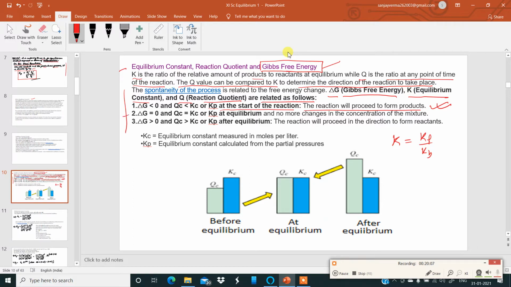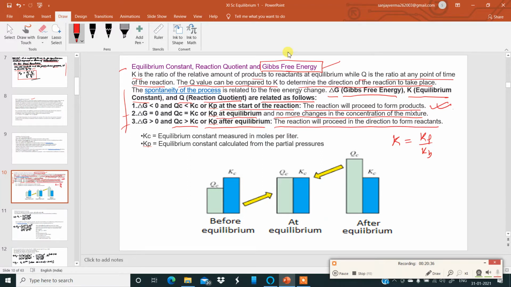Number 2, delta G is equal to 0, and Qc is equal to Kc or Kp at equilibrium, whenever it has reached equilibrium and no more changes in the concentration of the mixture are happening. So that time it is what? Equilibrium. Number 3, if delta G is greater than 0, this free energy change is greater than 0, and Qc is also greater than Kc or Kp after equilibrium, the reaction will proceed in the direction to form the reactants, that is backward reaction.